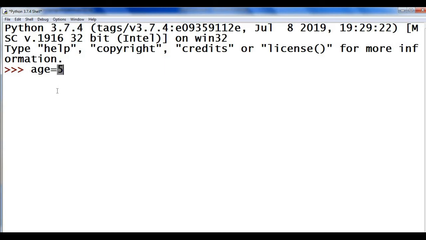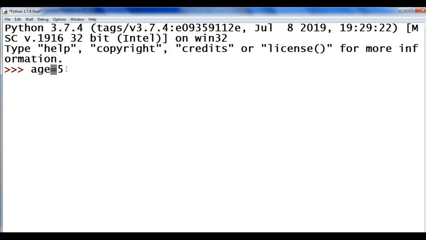5 is a value that you know, and this age is a variable. A variable is a name given to a value. Age equal to 5 means the value 5 is assigned to the variable age using the equal to operator.